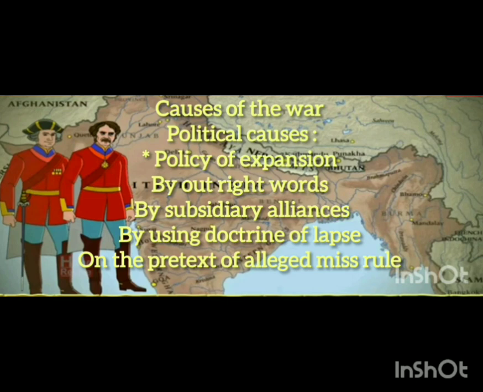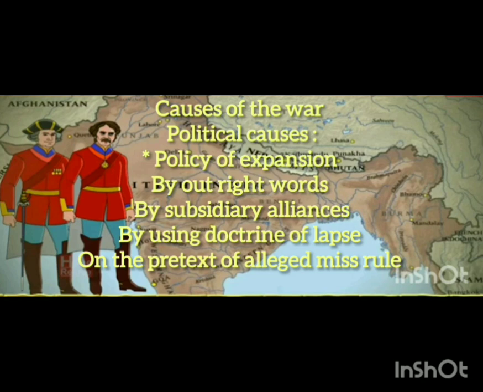Because of all this economic suffering and political issues, and because they hurt the social and religious beliefs of Indians, our Indian people started a revolt against the British. So these became the causes of the first war of Indian independence.